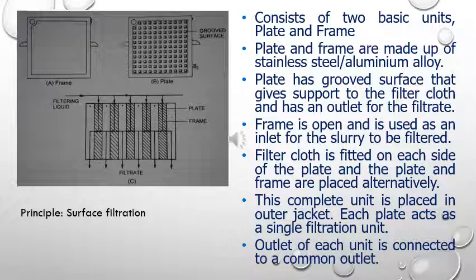The plate and frame are usually made up of stainless steel and aluminum alloy. The plate has a grooved surface. This grooved surface will give support to the filter cloth, so the filter cloth will be properly placed on the plate. It also has an outlet for the filtrate. The frame is open, it will not have any grooves, and it is used for inlet of the slurry to